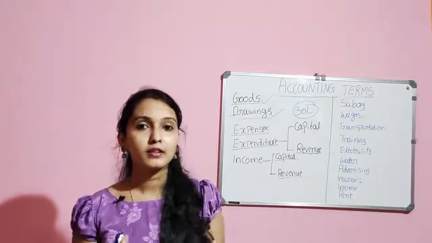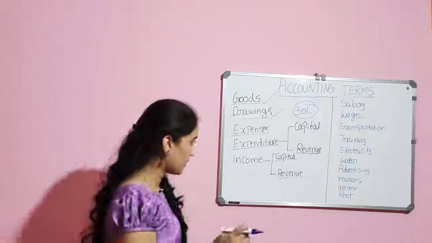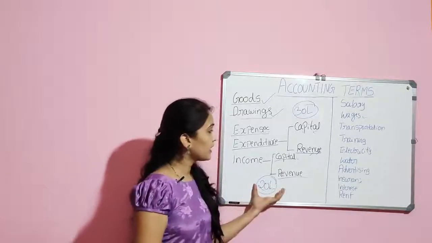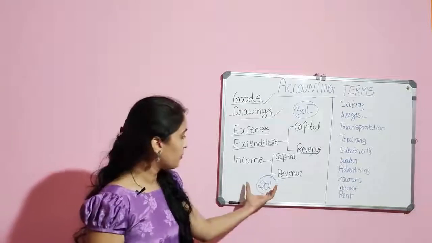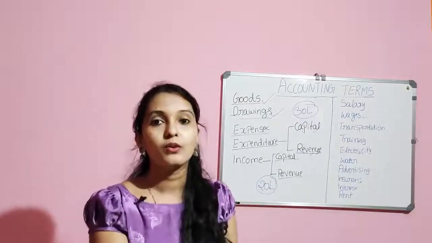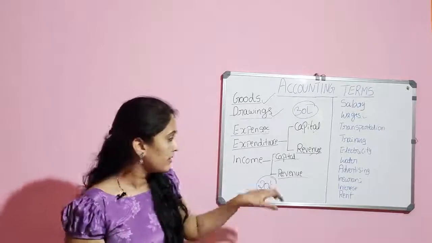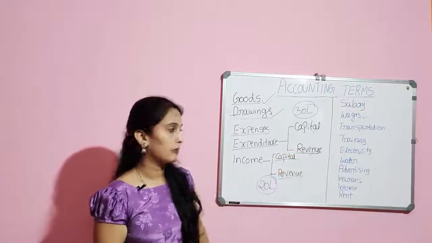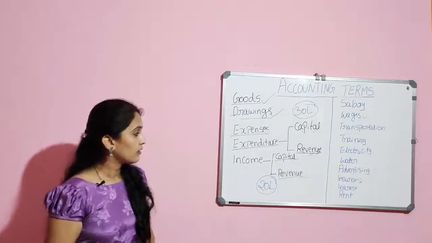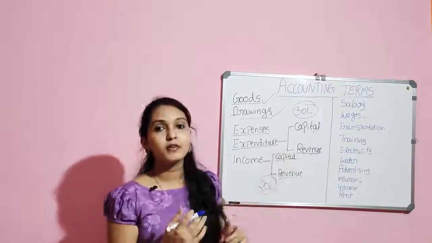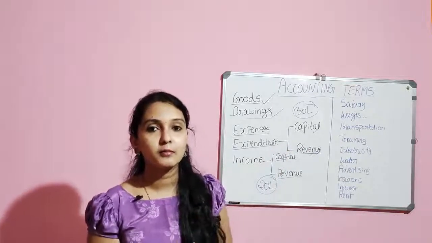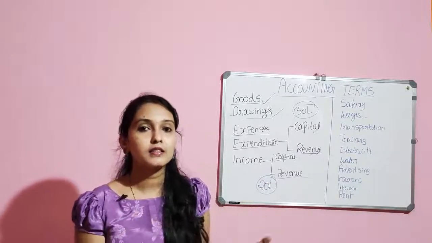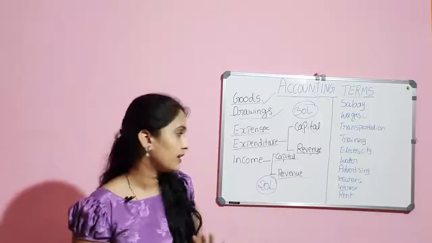For example, the company has sold a building for 20 lakh. The 20 lakh the company has received on the sale of the old building should be treated as capital income. This capital income is a one-time or sometime income. A company will not sell its building or machines regularly.